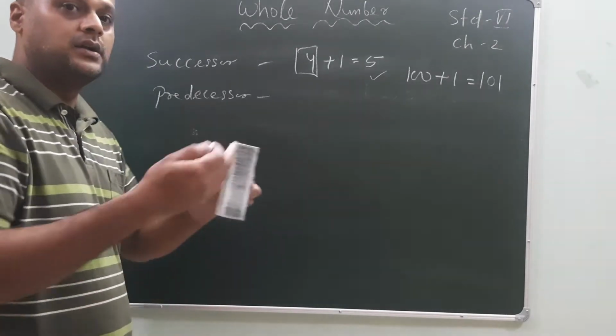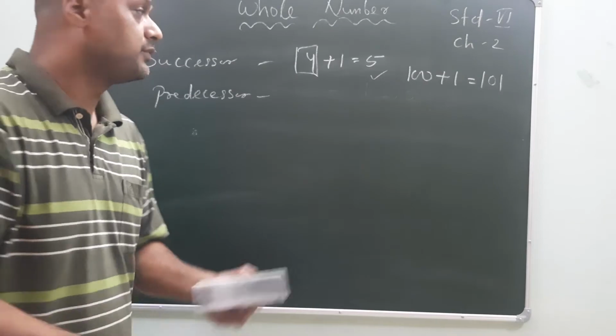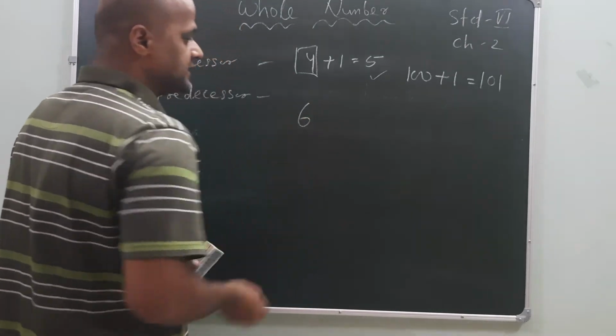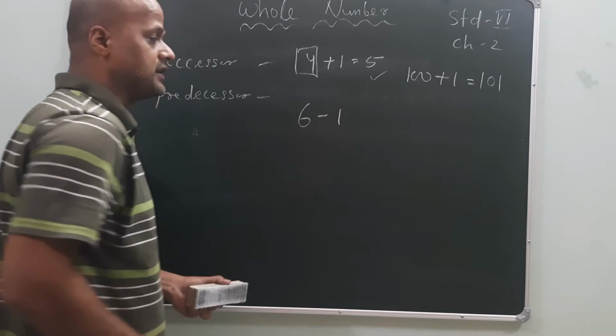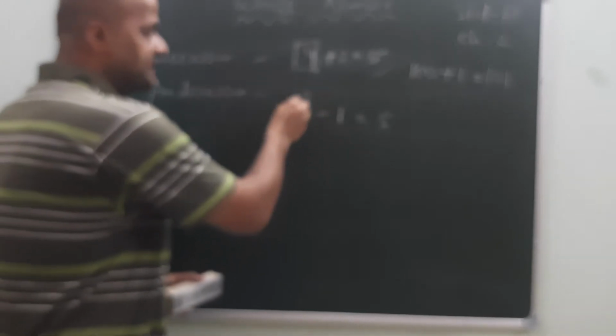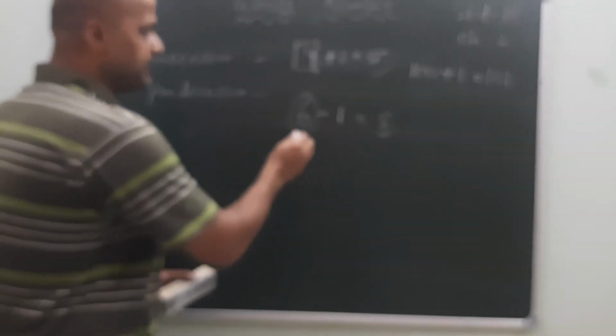Predecessor is what? The number before. If I subtract 1 from that number, then the resulting number is called the predecessor. Take 6. What is the rule? Subtract 1 from that number. Then how much is coming? 5 is coming. So I will say that the predecessor of 6 is 5. Again I am saying, the predecessor of 6 is 5.